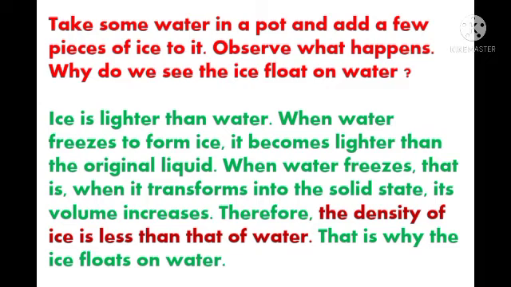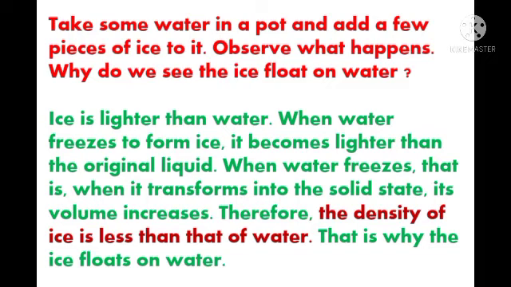So when water freezes to form ice, it becomes lighter than the original liquid. When water freezes, that is when it transforms into solid state, first water is in liquid state and when it turns into ice, that means it is changing its state into solid state. So its volume increases and its density decreases. Therefore the density of ice is less than that of water. That is why the ice floats on water.